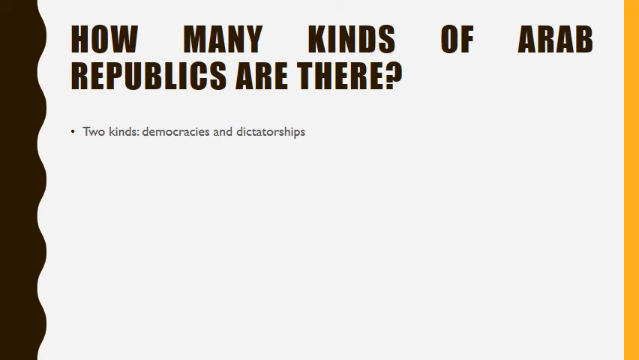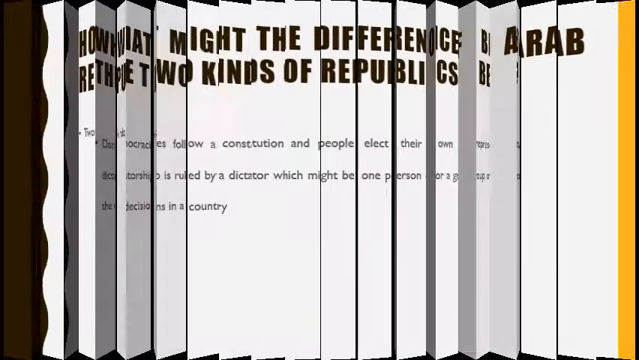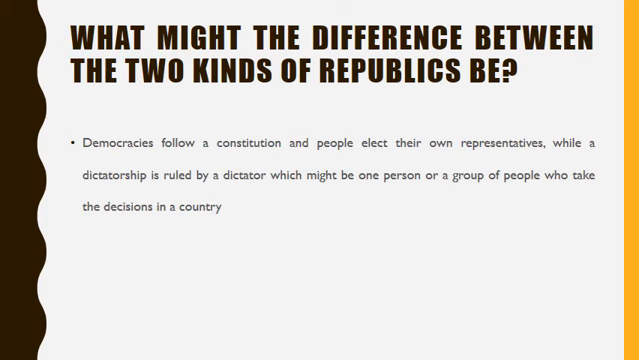How many kinds of Arab republics are there? Two kinds, democracies and dictatorships. What might the difference between the two kinds of republic be? Democracies follow a constitution and people elect their own representatives, while a dictatorship is ruled by the dictator, which